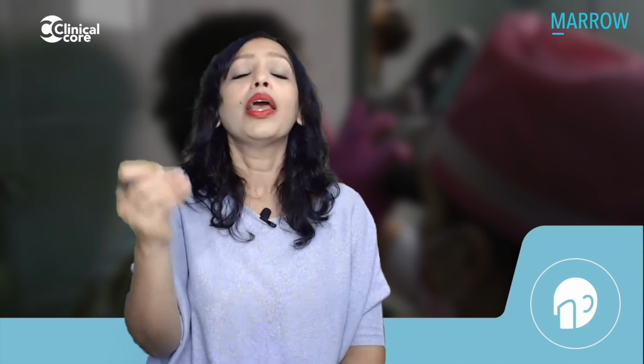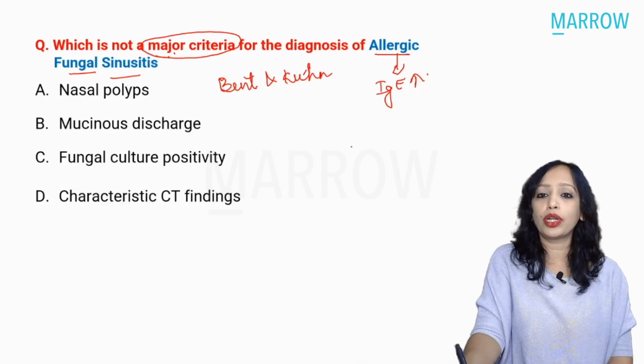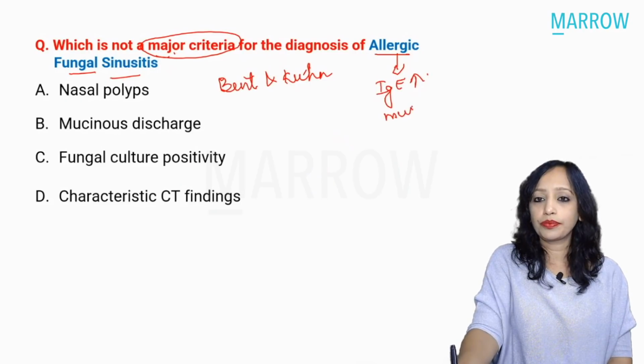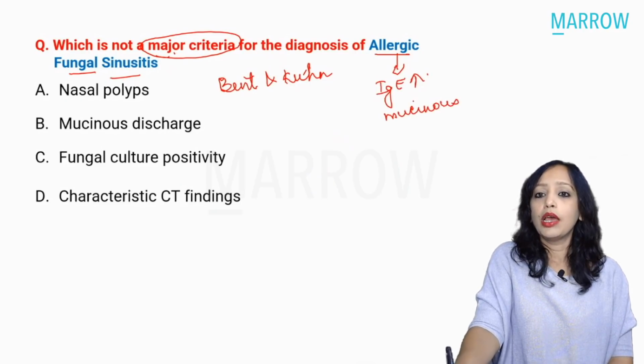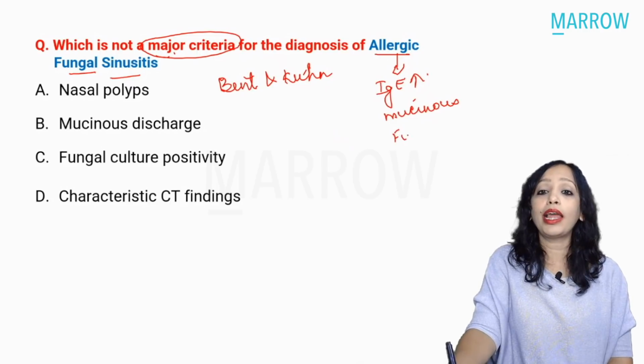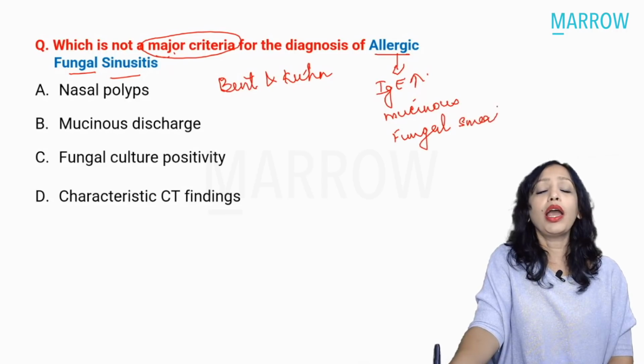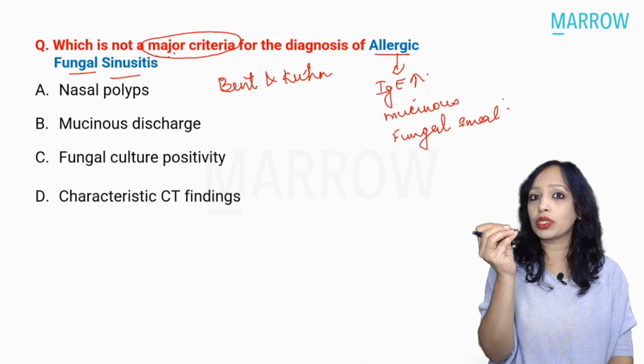So the severe allergic response consists of a lot of secretions which contain a lot of eosinophils. Those eosinophils give the secretions a very sticky consistency. That is what is known as the mucinous secretions, and these mucinous secretions contain the fungal element. So if we go for a fungal smear, we are going to see fungal elements in the mucinous secretions.